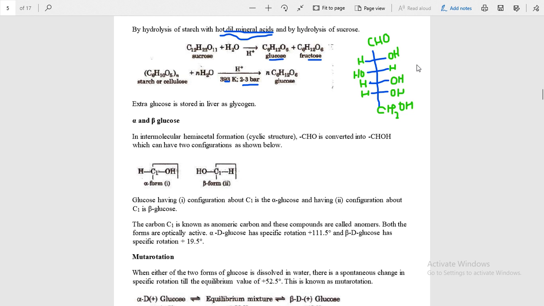Okay, this is the structure of glucose. Here is the CHO group and CH2OH.